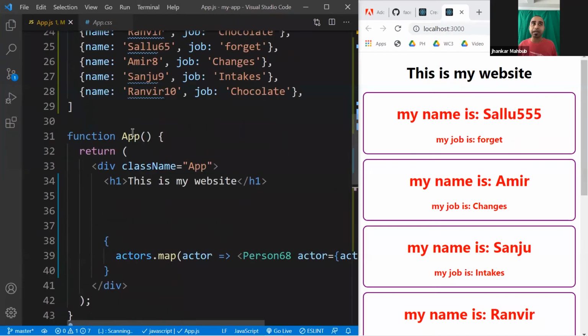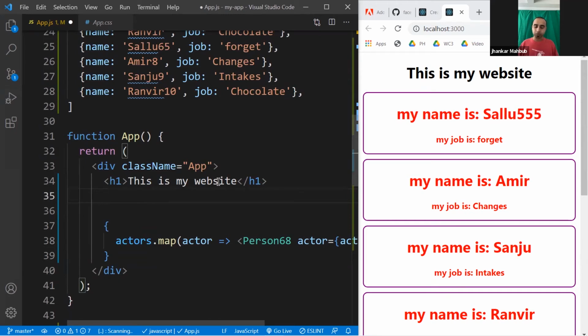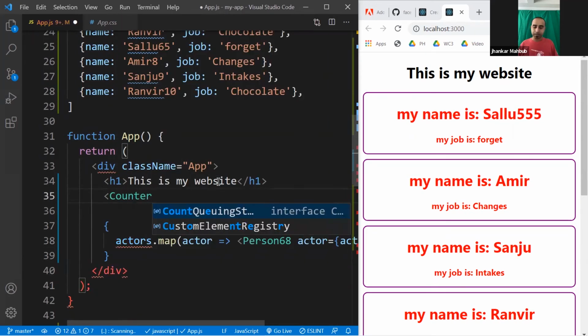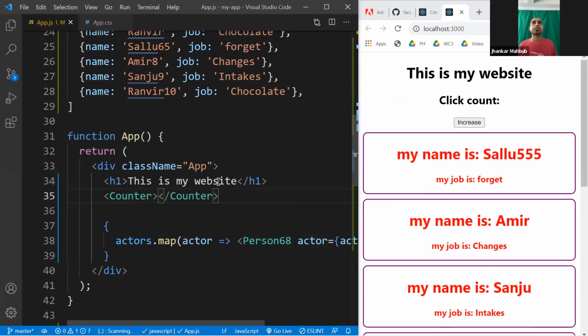By default, everything inside your app component is displayed. So we didn't add our counter component here, and that's why we don't see it in our website. So let's do it, our Counter, and then we add this, we save it. Now you have this click count and Increase.